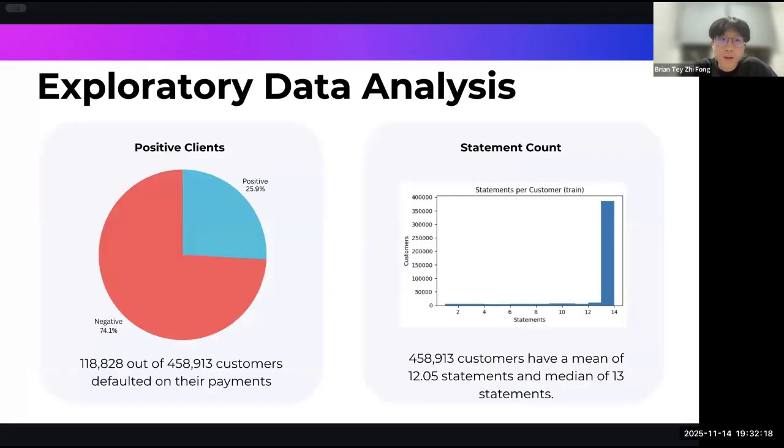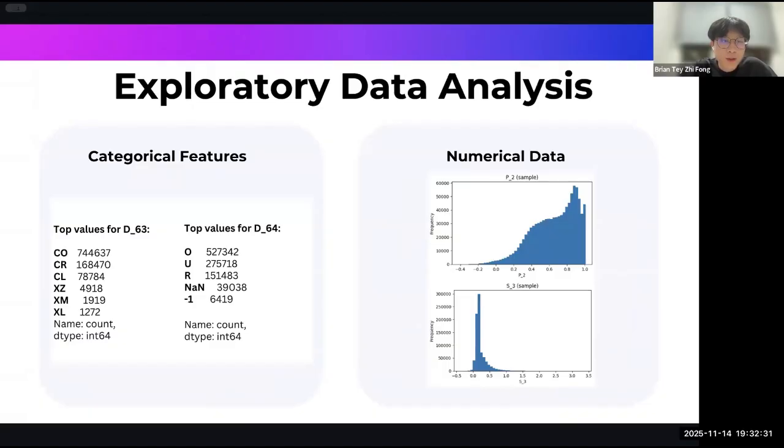First off, we can see the majority of the customers do not default on payment. Out of the distinct 400,000 plus clients, there is a mean statement count of 12.05 and a median count of 13. Next, we can also explore the categorical features of some of our values. For D63, we can see the majority of the rows fall under CO, charge off, and CR, credit, taking up the majority of the entries. For D64, we can see the majority of the rows fall under the U and the O categories.